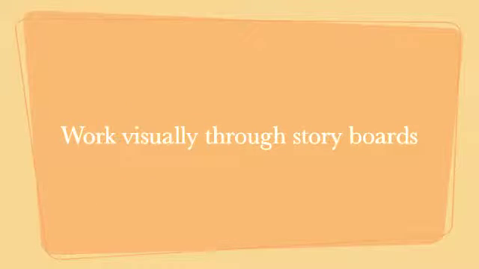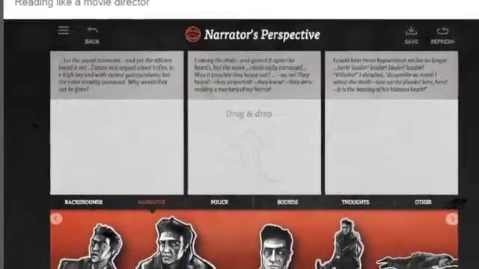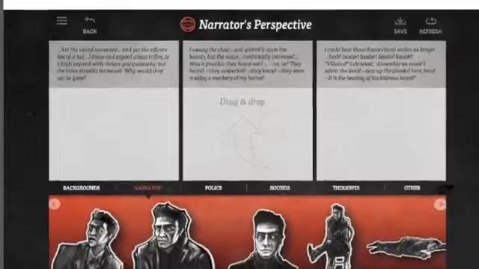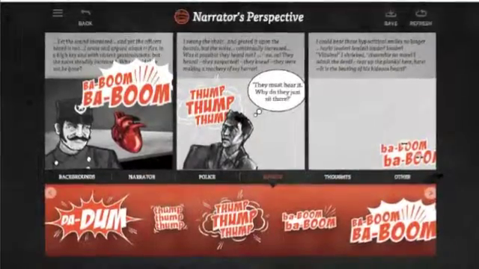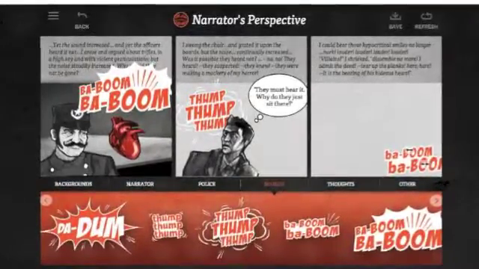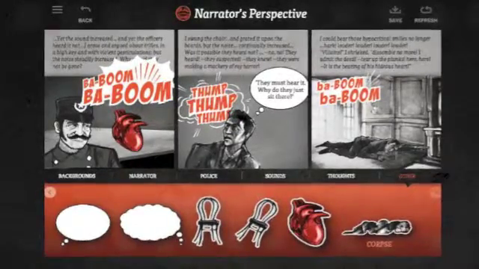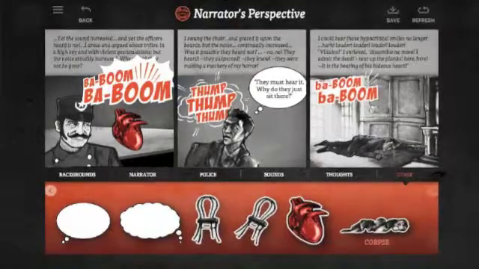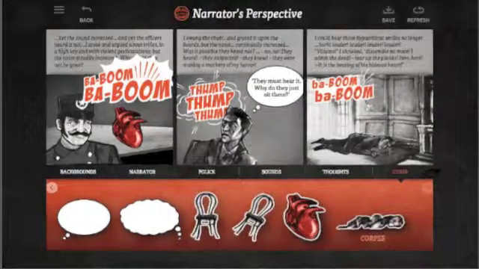Next, students can storyboard as a way to break down complex text and demonstrate an understanding of the passage. Amplify calls this reading like a movie director, and students pretend that they are directing the movie of a scene in the passage. Students drag and drop images into the scenes, and they choose the images according to their evaluation of the passage. Students have to think about whose point of view they want to shoot the scene from, the narrator's perspective, or a different character's point of view. And they also have to assess characters' emotions based on what they read so that they can accurately portray the passage through this visual creation.